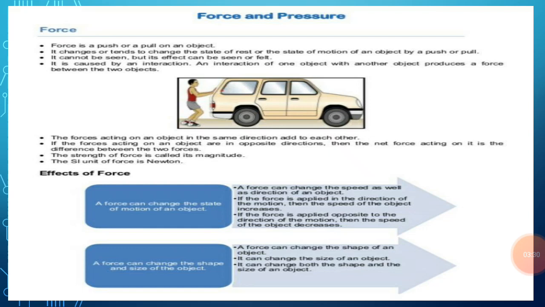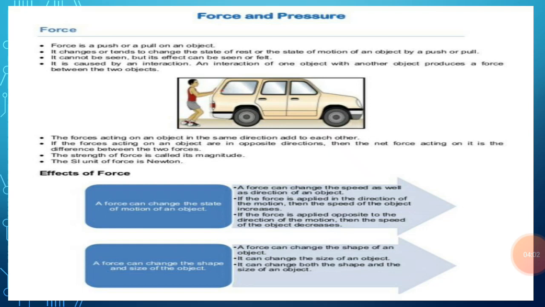In the first example, suppose the man is standing behind a stationary car. Since there is no interaction between the man and the car, no force acts on the car. Hence the car does not move. Suppose the man pushes the car with his hands, due to which the car starts moving. When the man pushes the car, there is interaction between the man and the car, and due to the interaction a force arises which acts on the car and makes it move in the direction of the applied force.